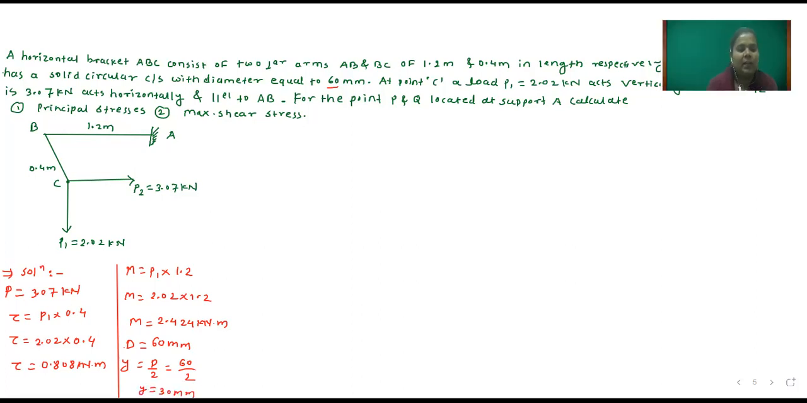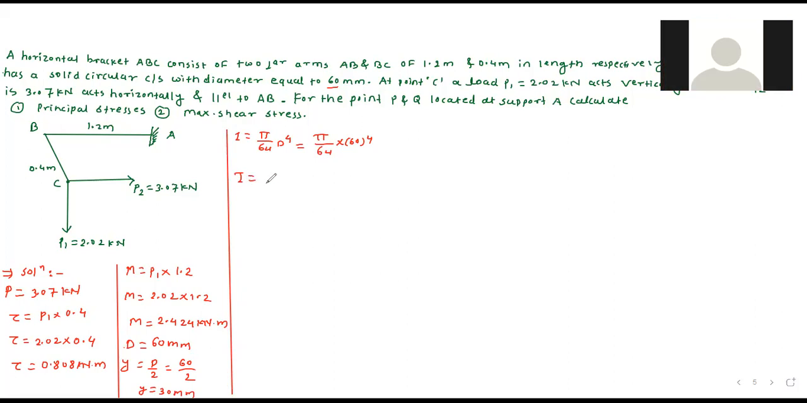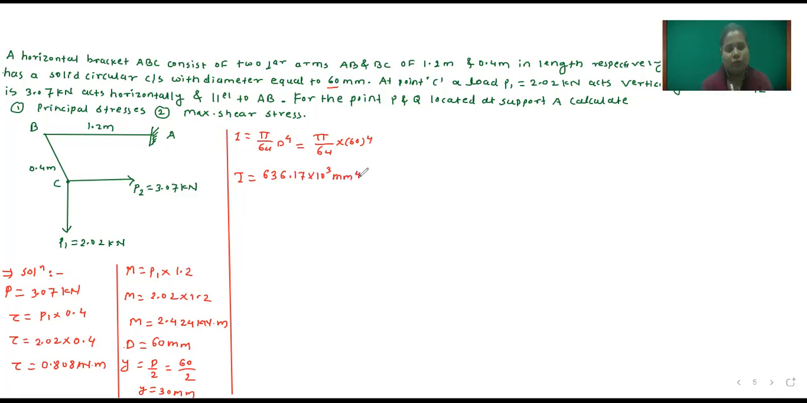Then we will calculate the moment of inertia for the circular shaft. You already know how to calculate it. So the moment of inertia I is equal to pi by 64 d raised to 4, which is pi by 64 into 60 raised to 4. So I is equal to 636.17 into 10 raised to 3 mm raised to 4. So this is the moment of inertia.